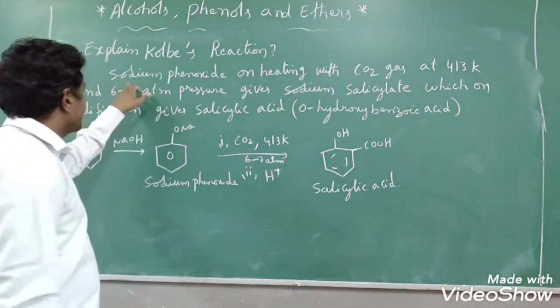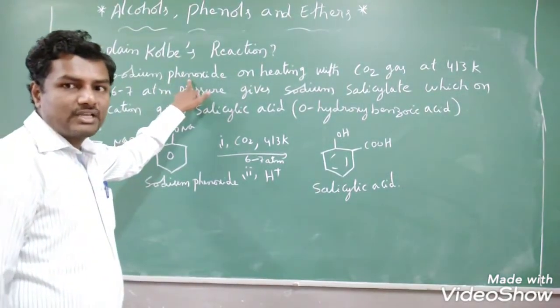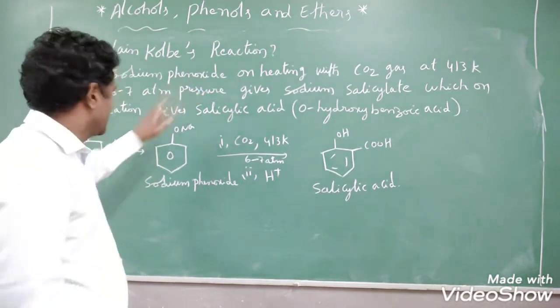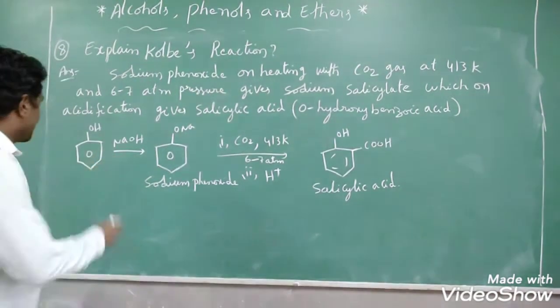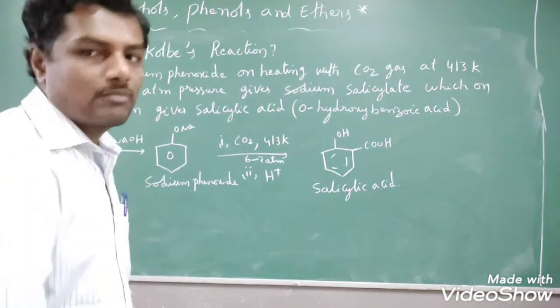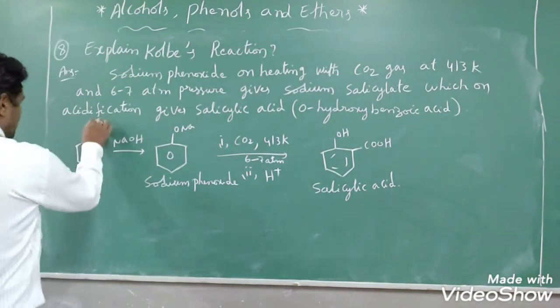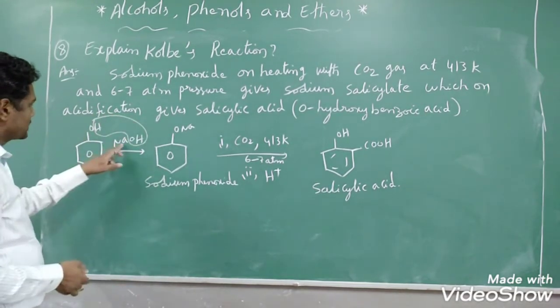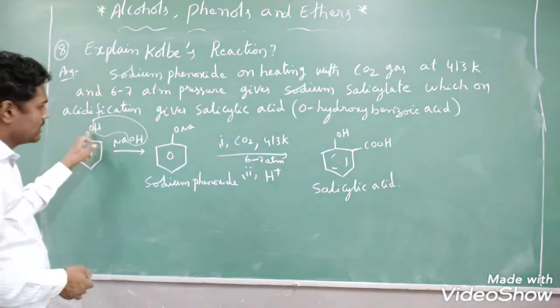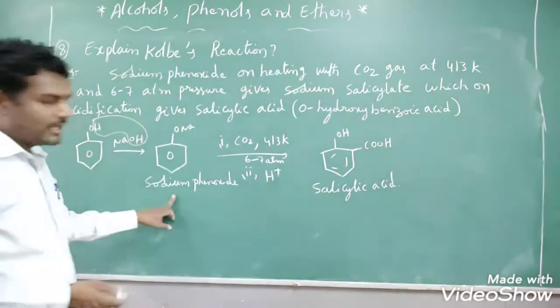So first of all, how do we get the sodium phenoxide? Sodium phenoxide we can get from phenol. First I have taken phenol. Phenol is treated with sodium hydroxide. Then there is a removal of a water molecule. We have already seen this in the previous case. Sodium will attack the oxide ion, so we get sodium phenoxide, right?